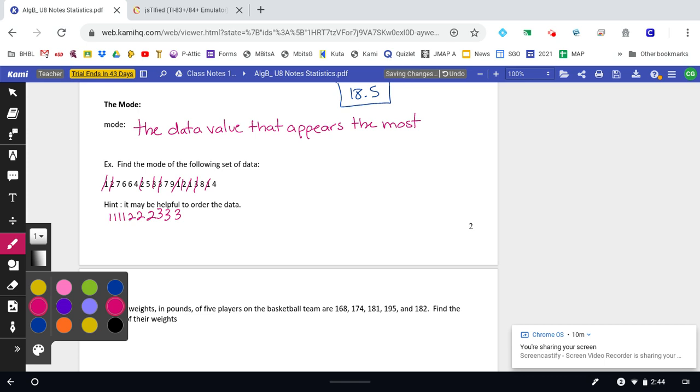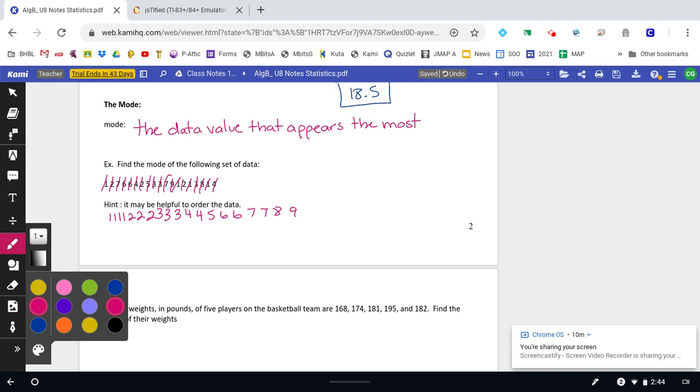Then 4, a 4, a 4. Then 5, 6, 6, 7, 7, 8, 9.